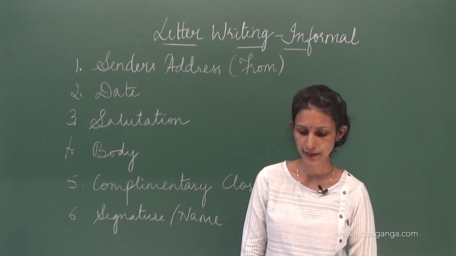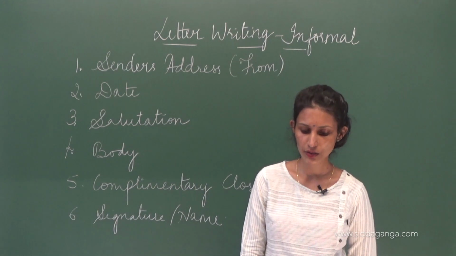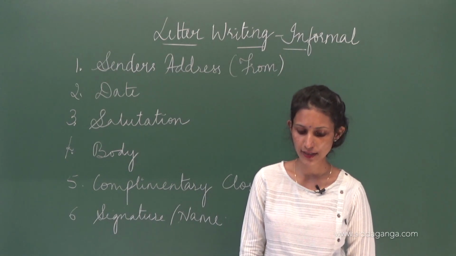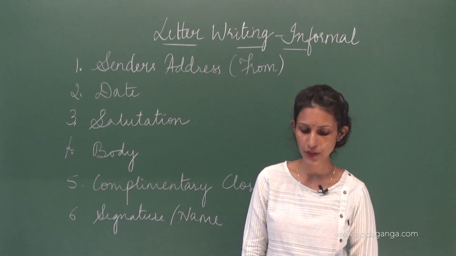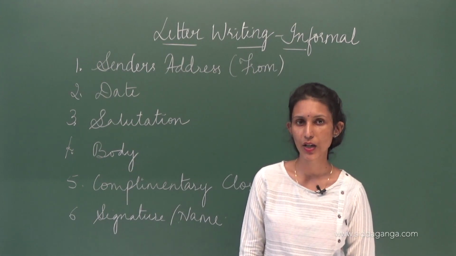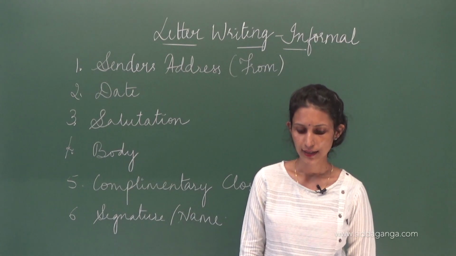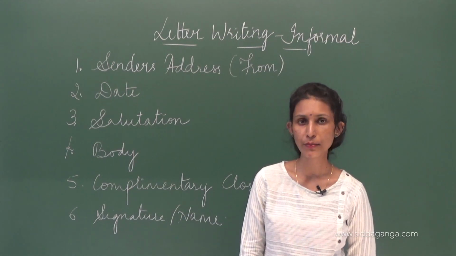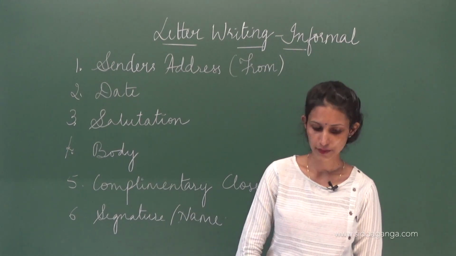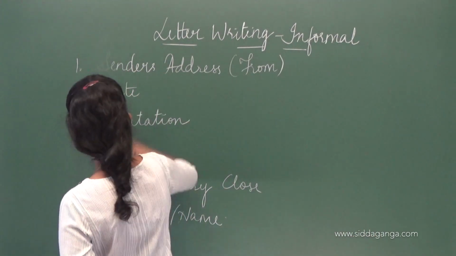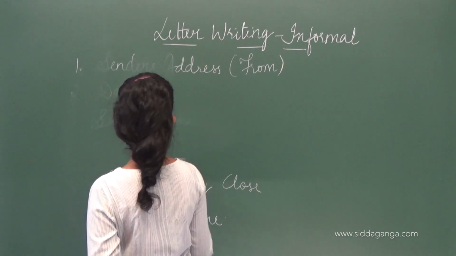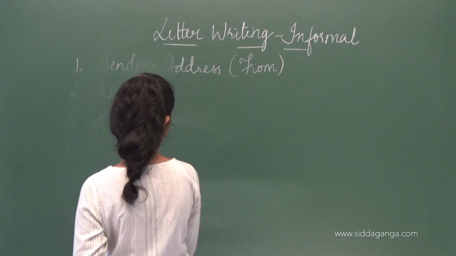I repeat the whole thing again. You are Sarah or Sid, full stop. Write a letter to your friend congratulating him for his new job offer in about 120 to 150 words. Full stop. He just graduated from college. Alright. Now we'll write a sample letter on behalf of Sarah or Sid, and assume yourself to be one of them, and in the end I'll give you one more question.